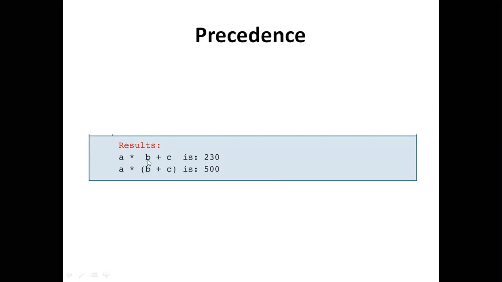Inside this expression, which one is having the highest priority? Asterisk is having the first priority, plus is having the second priority. And inside this expression, which one is having the first priority? Curly braces are having the first priority. Inside the curly braces, whatever expression is there is going to be evaluated first. After that, the next. So b plus c is evaluated first. After that, b plus c into a is evaluated next.